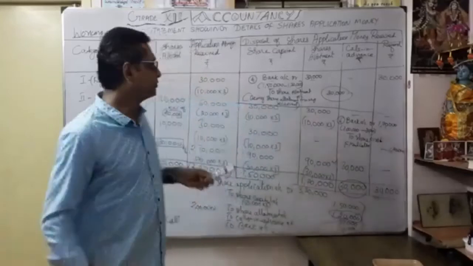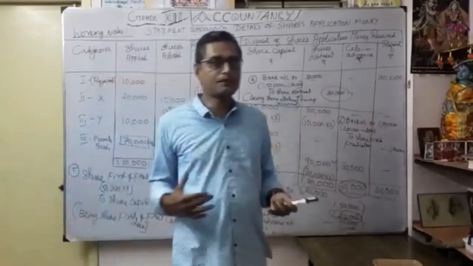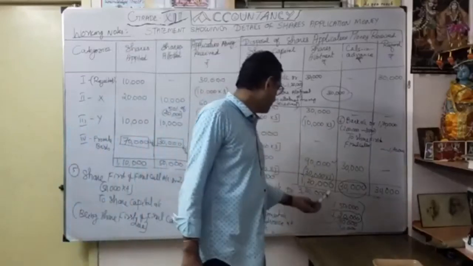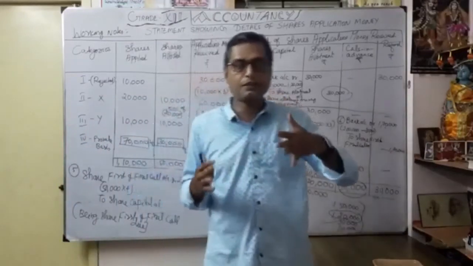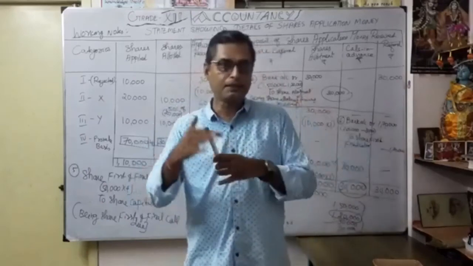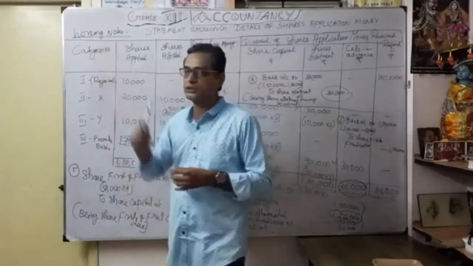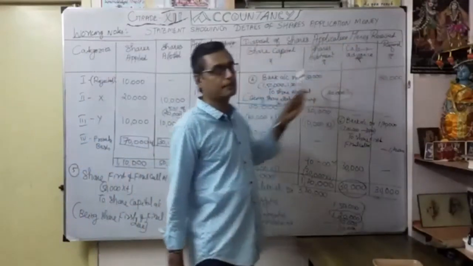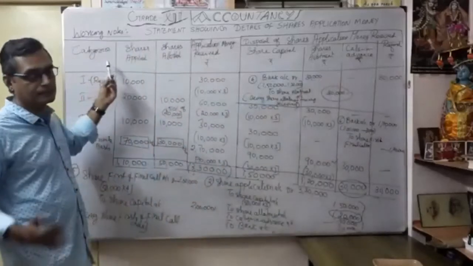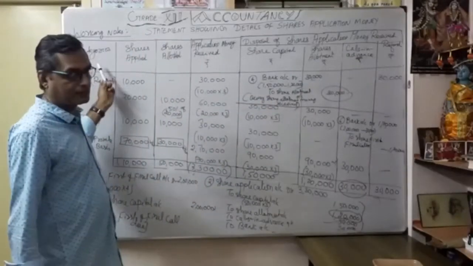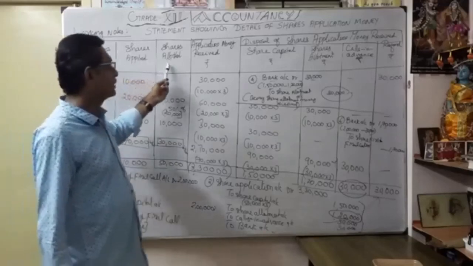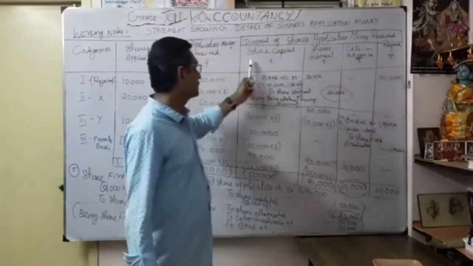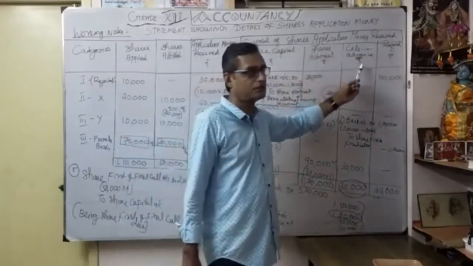So don't do the statement first. Give the spaces for the journal entries. Whatever we have done, total how many entries? Totally we have done 6 entries. So you have to give the space for that. Thereafter, down below, you put a heading, working notes. Then you put a heading, statement showing details of share application money. You have to memorize the headings whenever category wise is given. First heading categories: share applied, share allotted, application money received, then disposal of share application money received. So share capital, share allotment, calls in advance, and any refund.